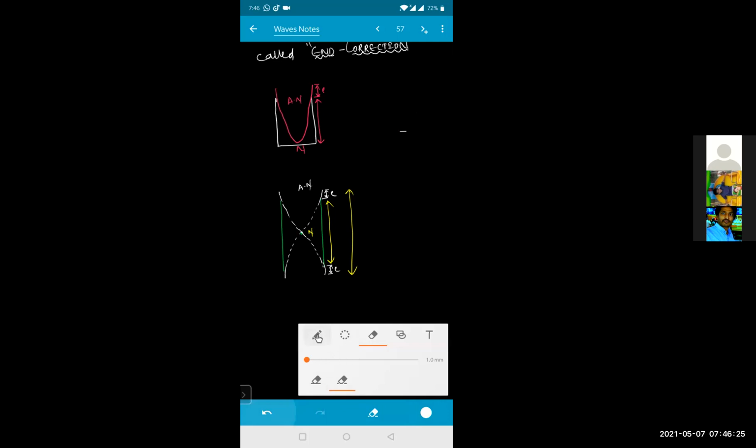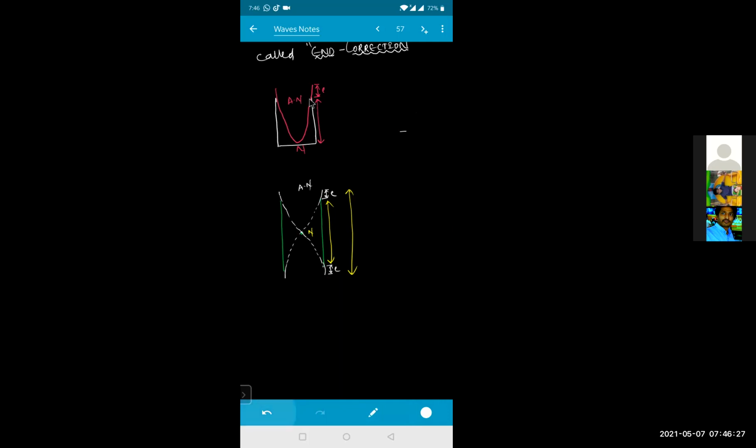The length of the tube doesn't change, right? This is the length of the tube, from here to here. We are not changing the length of the tube. From here to here, what will this represent? Antinode, right? This one is right now an antinode. The antinode forms here, so there is no antinode here.